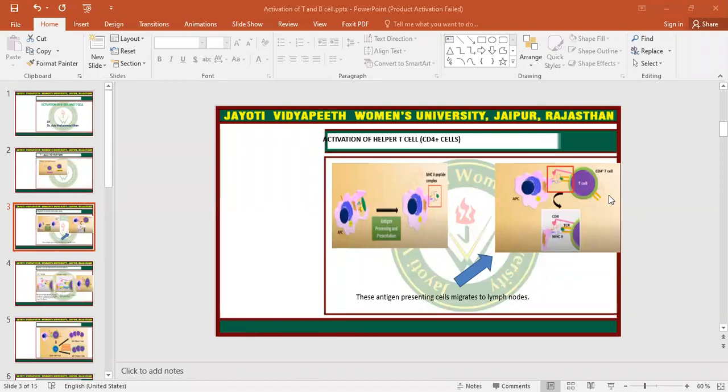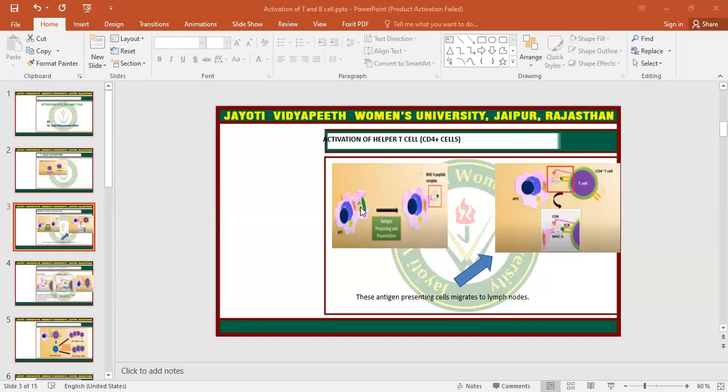So the first step of T helper cell activation is that the antigen presenting cell moves to the lymph nodes, engulfs and digests the antigen into small peptides, and presents it on its surface through the major histocompatibility complex.